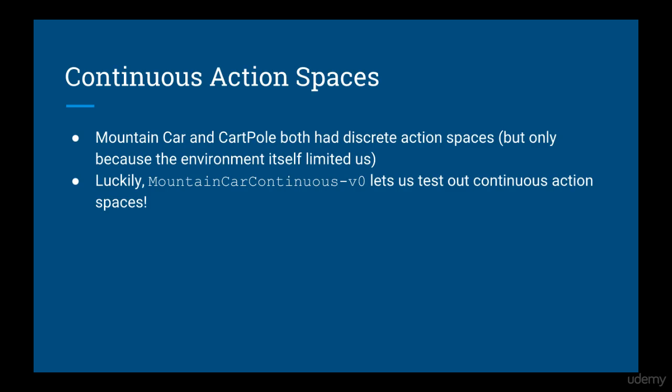In this lecture, we are going to extend our knowledge of the policy gradient method by looking at continuous action spaces. Remember that both of the environments we've looked at so far, Cartpole and Mountain Car, both have discrete action spaces. Luckily, there is an environment called Mountain Car Continuous that gives us continuous action spaces, so we have something to test this out on.